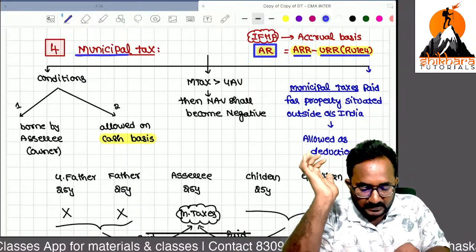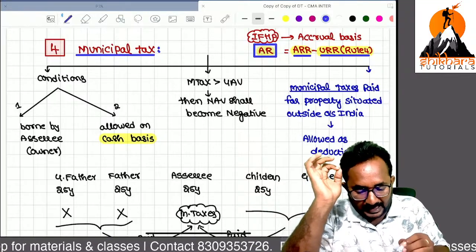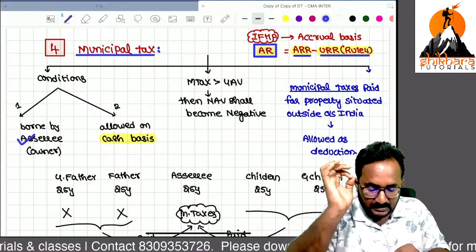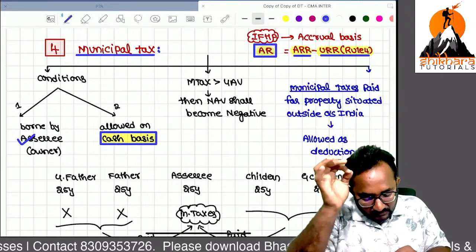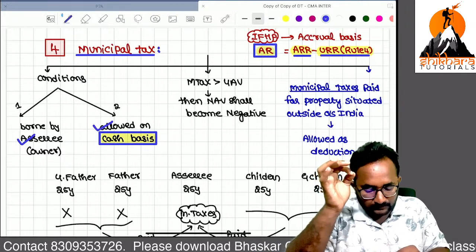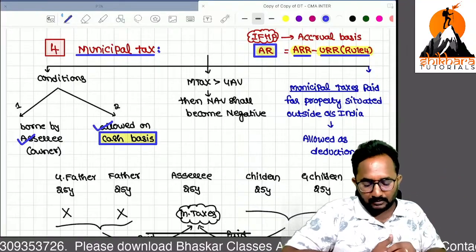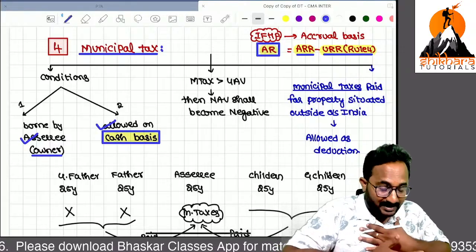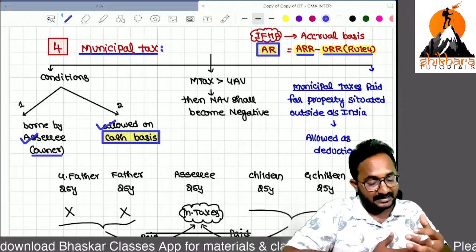Sir, what are municipal taxes? Remember, municipal taxes can be allowed as deduction if they are paid by the owner, and that too allowed on cash basis. Actually, if you paid, that is allowed. Sir, if municipal taxes are paid by the tenant, that is not allowed. If municipal taxes are paid by the owner, then only that is an expenditure. That's why we can take it as deduction.